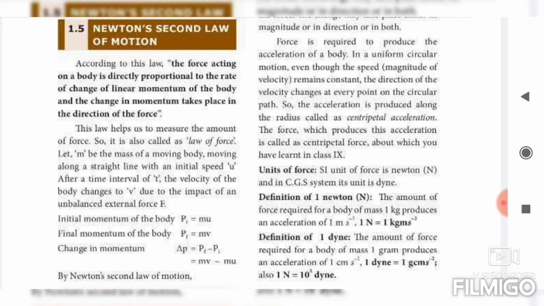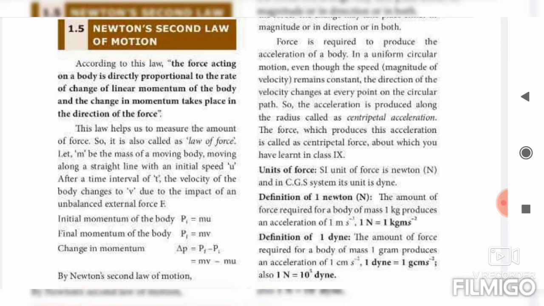Don't forget, Newton's second law is otherwise known as the law of force. Let m be the mass of a body moving along a straight line with an initial speed u. After a time interval of t, the velocity of the body changes to v due to the impact of the unbalanced external force. So the initial momentum of the body, Pi, you have to write the suffix. Pi equal to mu. P means momentum, denoted by the letter p.